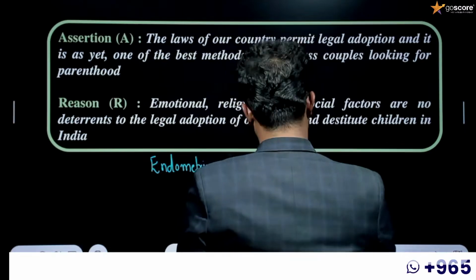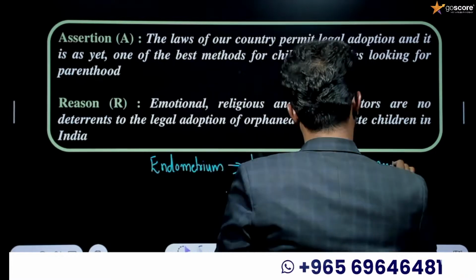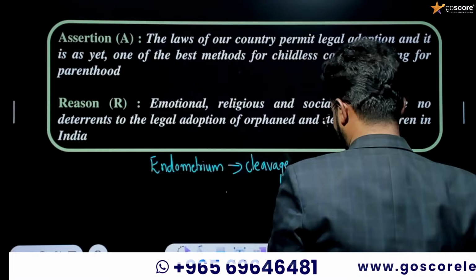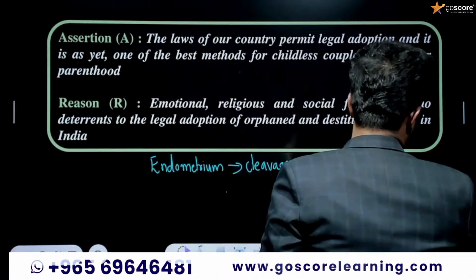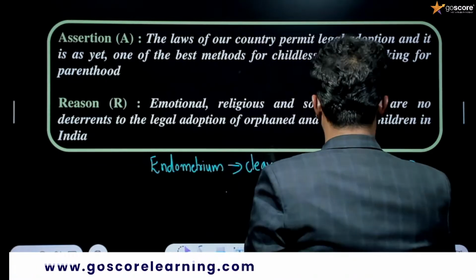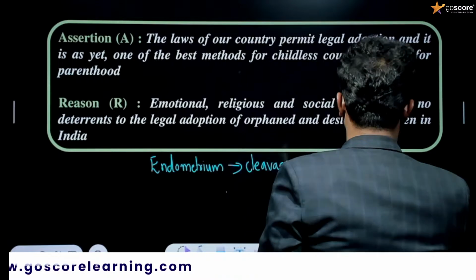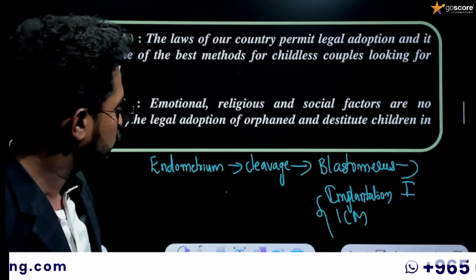Next option is blastomeres. And what happens to blastomeres? Then the next one is blastocyst will be implanted. They have given two terms, implantation as well as inner cell mass, and we will have confusion regarding these two terms.